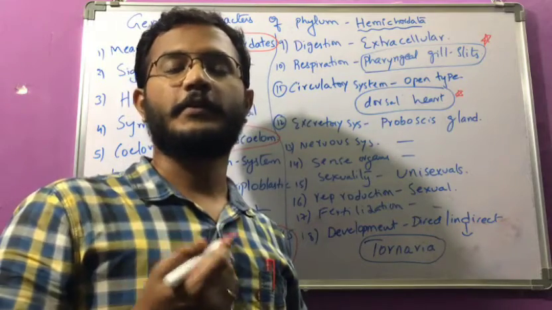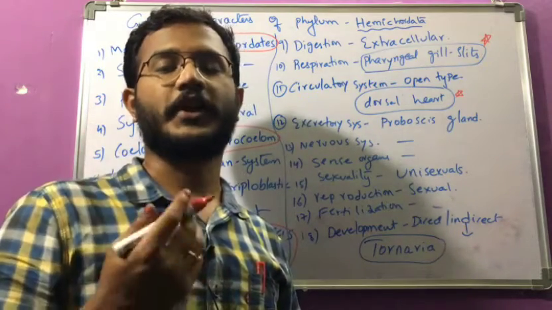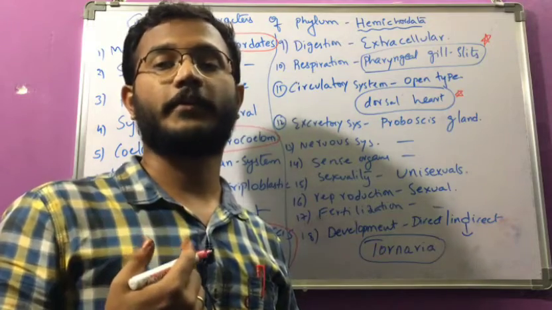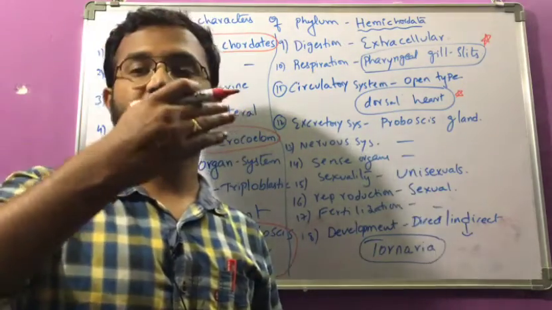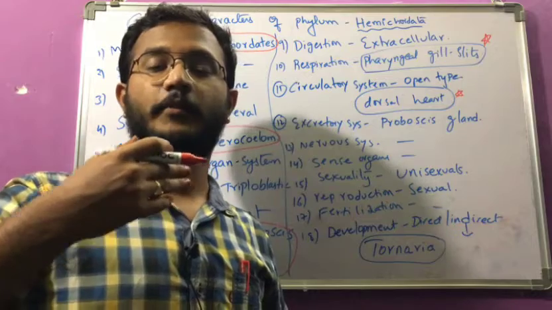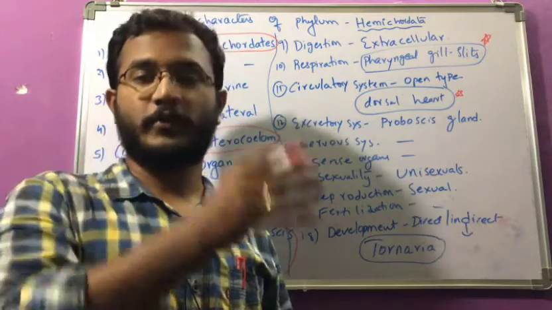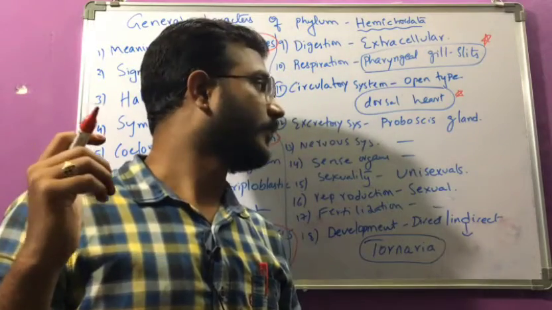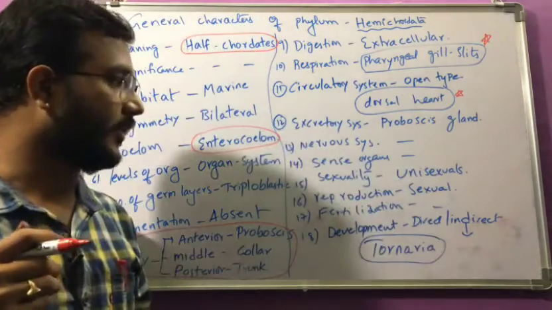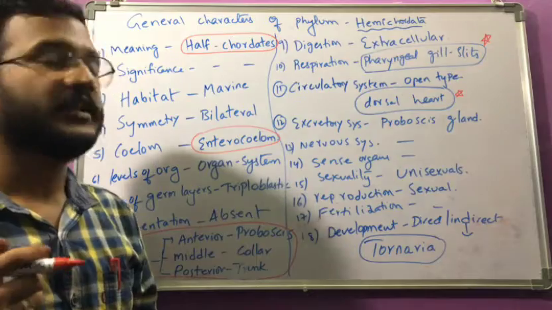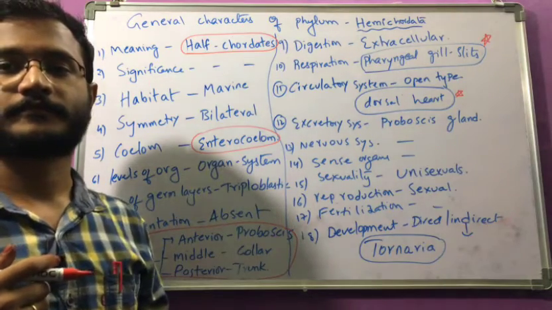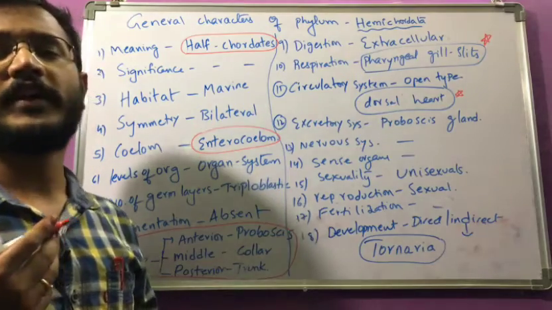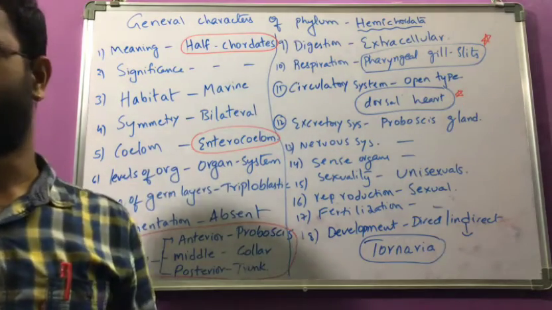because in which of the following animals will excretion be done with the help of flame cells? They will give the examples. You have to find that out. And they may ask a match the following type of question also. Flame cells, renette glands, proboscis glands, Malpighian tubules, like that in one column, and they will give the examples in the other column. So that is also very important. And the larval form here is Tornaria, because it is also involved in the indirect type of development.